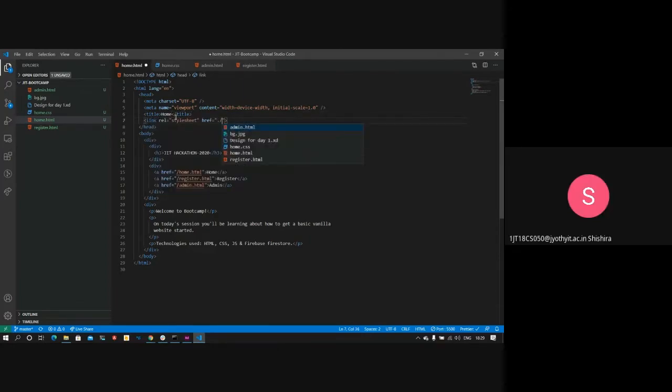When you're using basic HTML, all your imports should be in the head tag of your page. That's because the head tag is the first thing that's loaded onto your browser. So whatever you're importing, any packages or any files into your page, please import it in the head tag, and that gets imported. Like the home.css page is now linked to your home.html page.